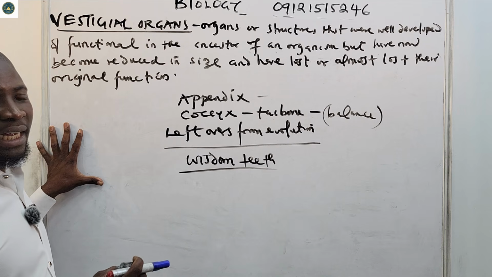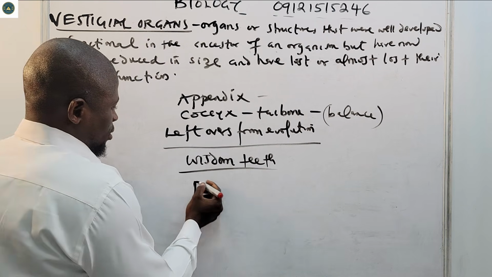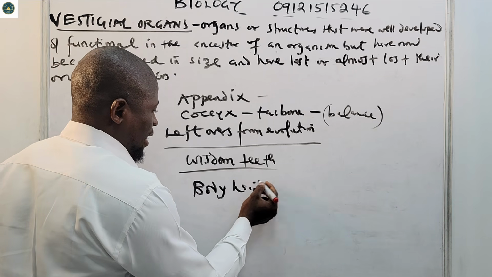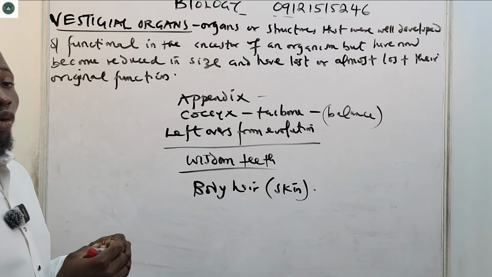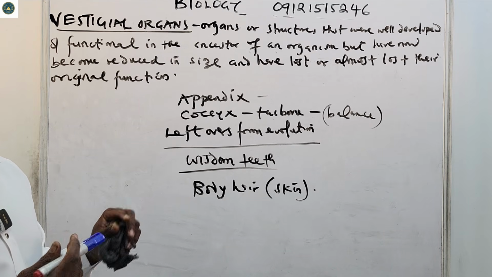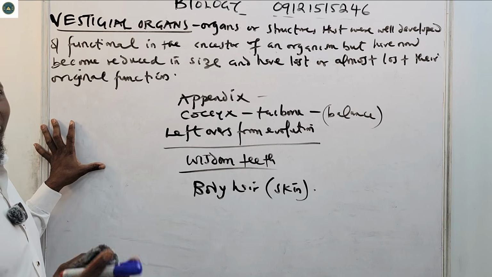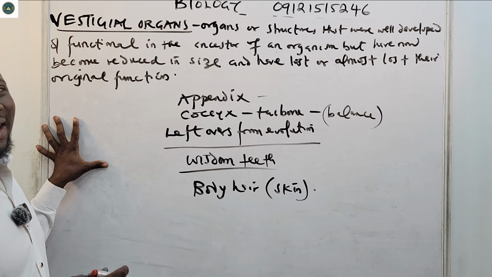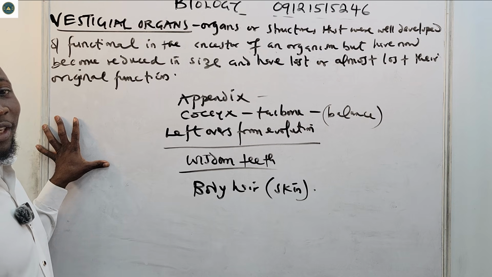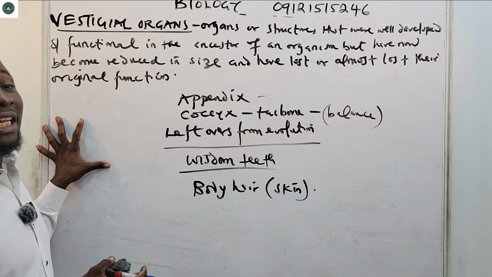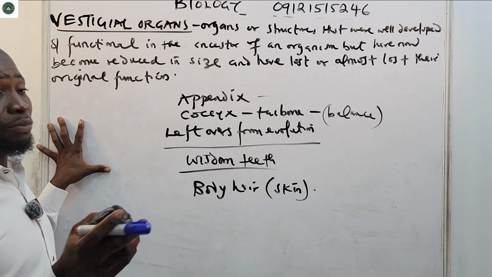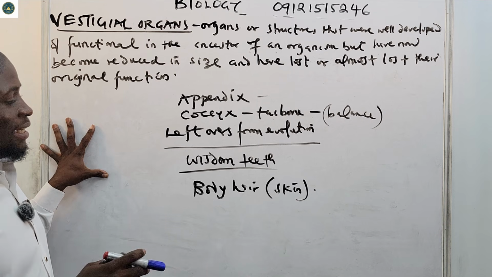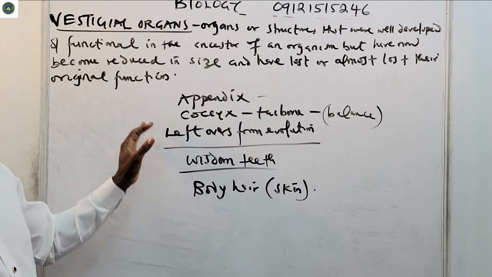Then also we have body hair in the skin. It is basically for warmth and protection, but now it has become aesthetic. It can literally not hold any warmth. In fact, some people don't have hair on their body. Some people are hairless, some have many hairs on their body, and some don't have any at all. So that's another example of a vestigial organ.